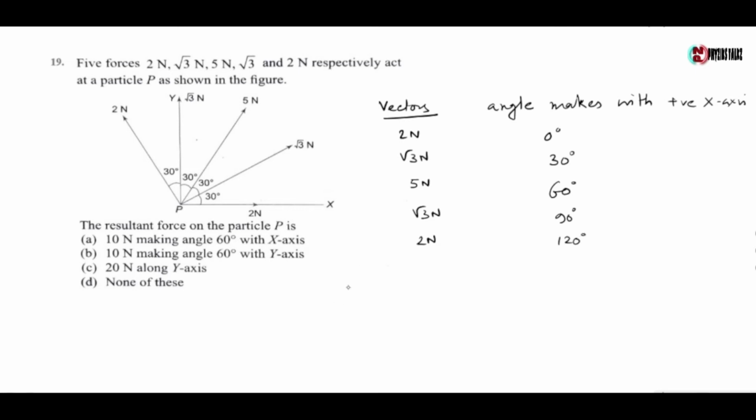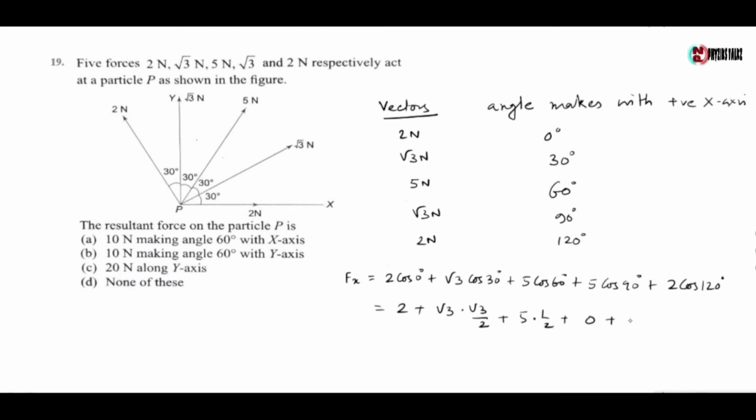Now sum of x component of forces Fx equals 2 cos 0 degree plus root 3 cos 30 degree plus 5 cos 60 degree plus root 3 cos 90 degree plus 2 cos 120 degree, which gives 2 plus root 3 into root 3 by 2 plus 5 into half plus 0 plus 2 into minus of half, which gives 2 plus 3 by 2 plus 5 by 2 minus 1, which gives 5 Newton.